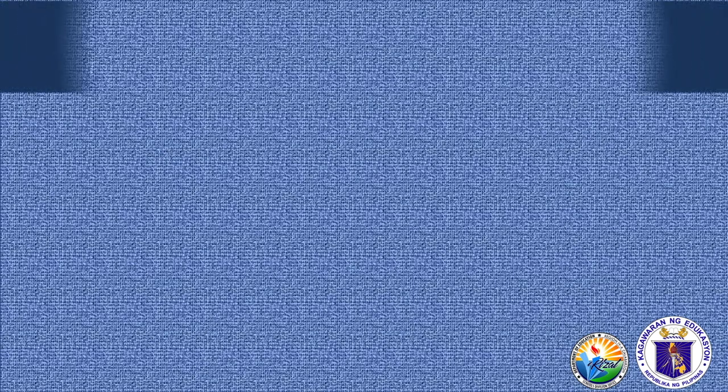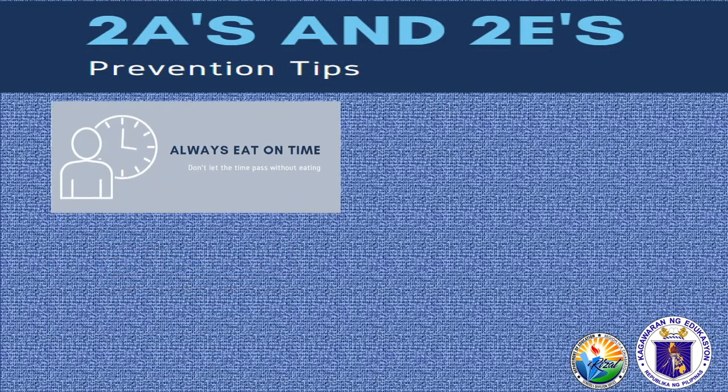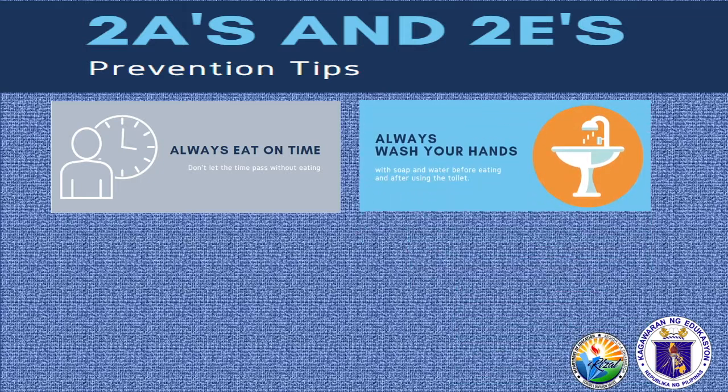Even though you already know the treatment of these ailments, it is still important to take extra precautions to avoid all of these. So kids, you always have to remember the 2 A's, 2 E's prevention tips. The first A is always eat on time. So don't let the time pass without eating. The second A is always wash your hands with soap and water before eating and after using the toilet.